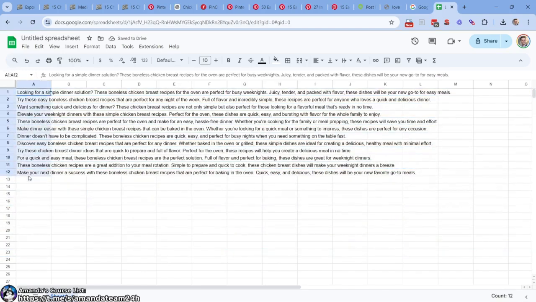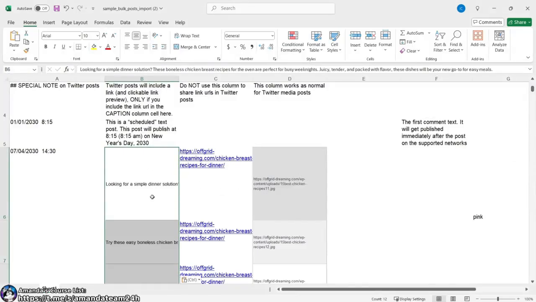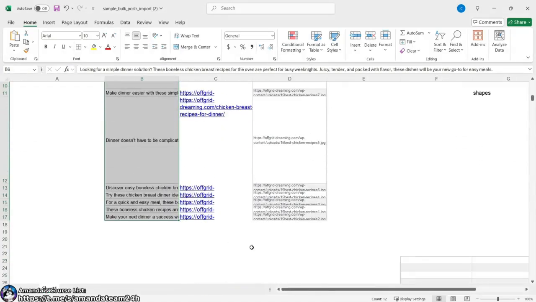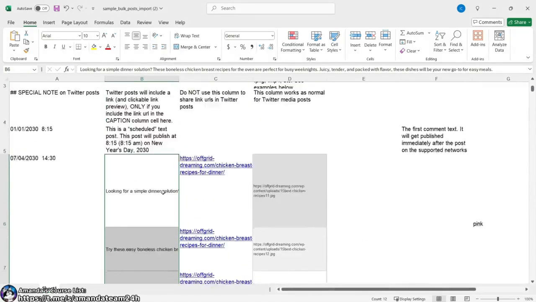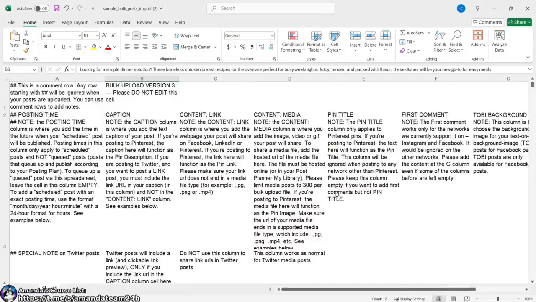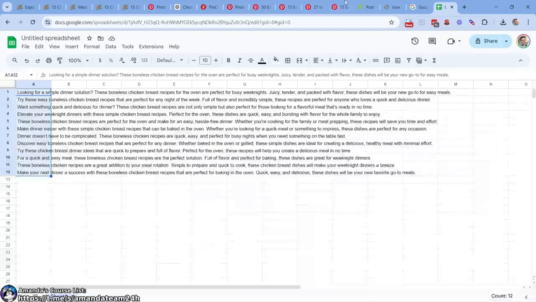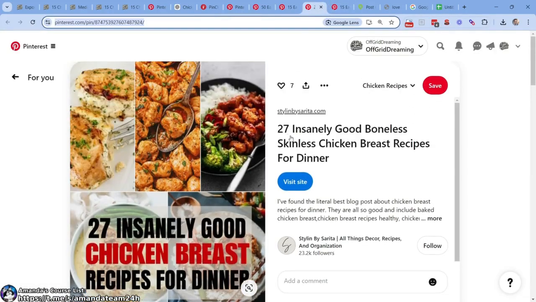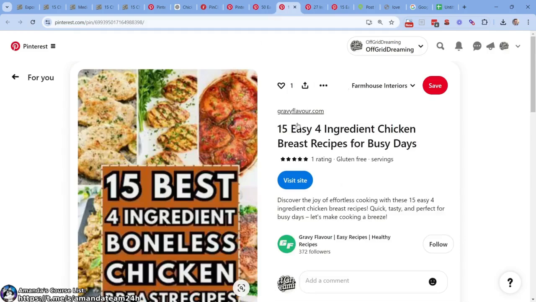Let's grab it. So these are all the descriptions, right? There you go. There they are. It should line up perfectly. Boom. Last thing is the titles. Now, the title, we can do the same title for each one of these. So for instance, we could say, 15 insanely good boneless, blah, blah, blah, and we could have it be the same. But what I want to do is have variants.